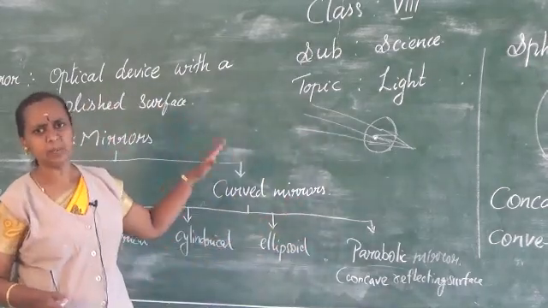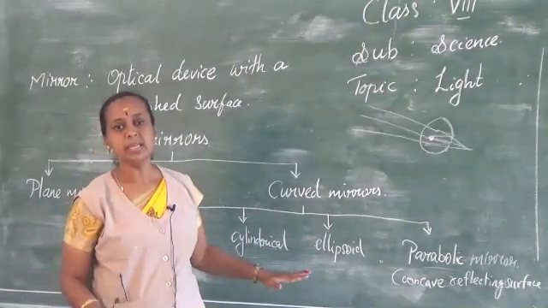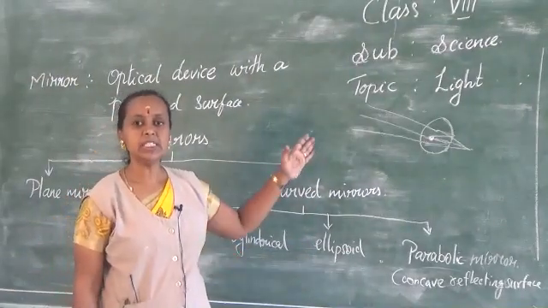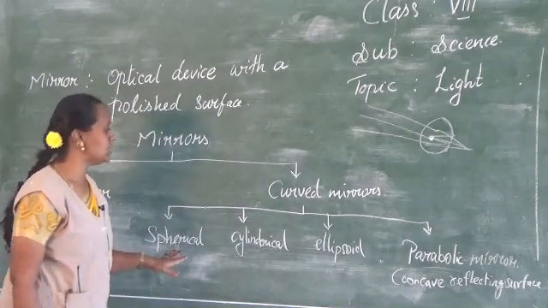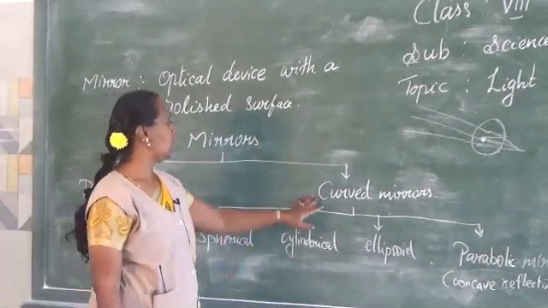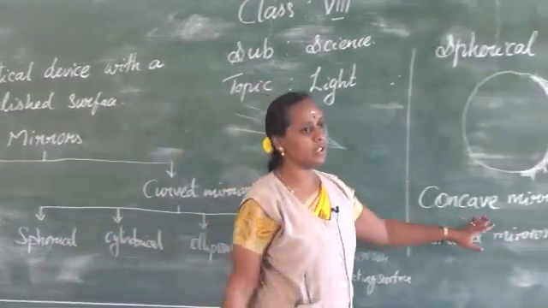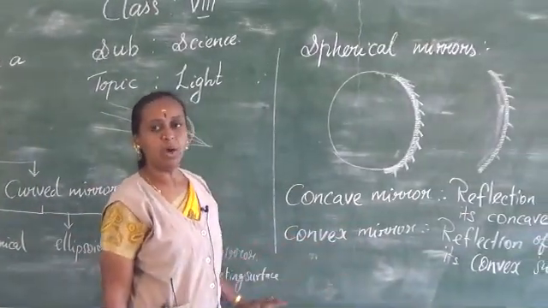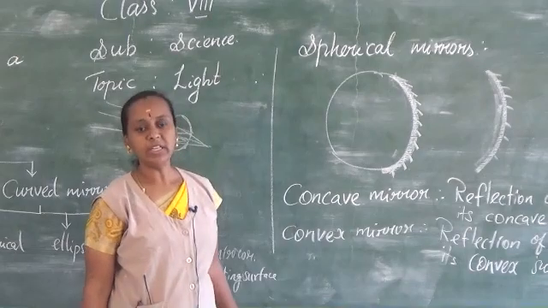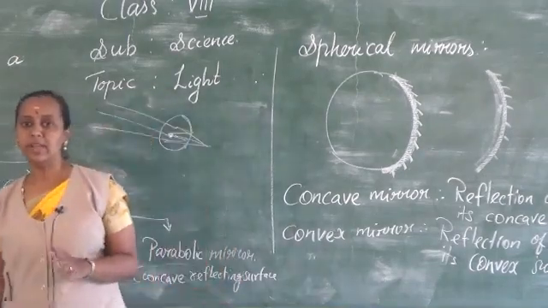So far we have studied spherical mirrors and the types of curved mirrors: spherical mirrors and parabolic mirrors. In the spherical mirrors we studied the concave mirror and the convex mirror. Also we studied the parabolic mirrors. So till this it is clear for everyone.